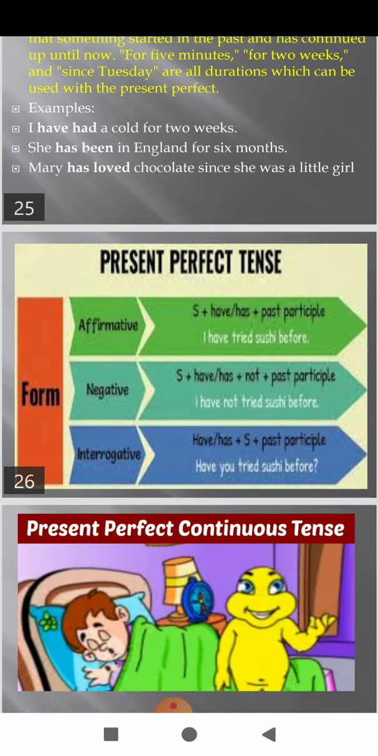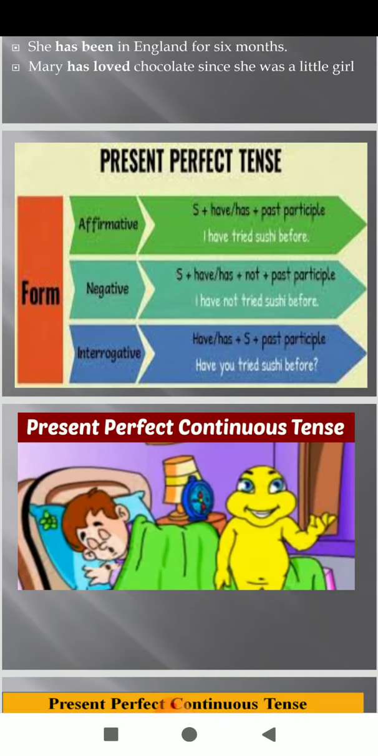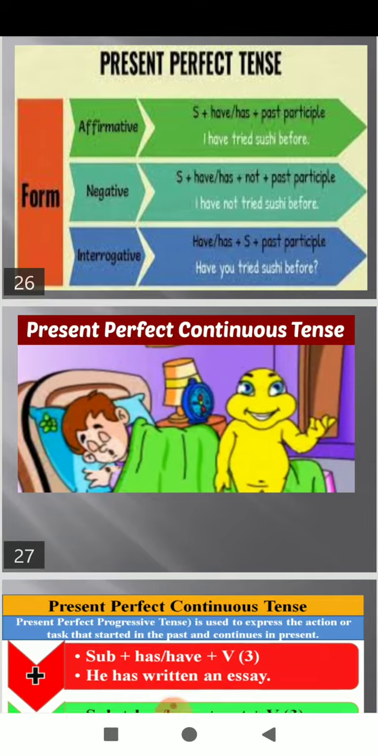So, here is the present perfect tense: affirmative, negative, and interrogative. Subject plus have, has plus past participle. I have tried sushi before. For negative, subject plus have, has plus not plus past participle. I have not tried sushi before. For interrogative, have, has plus subject plus past participle. Have you tried sushi before?